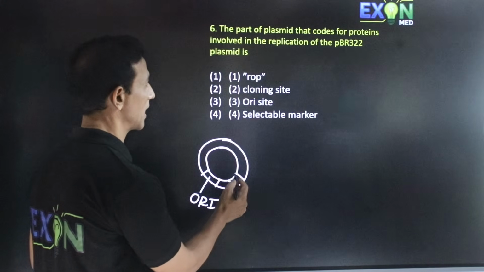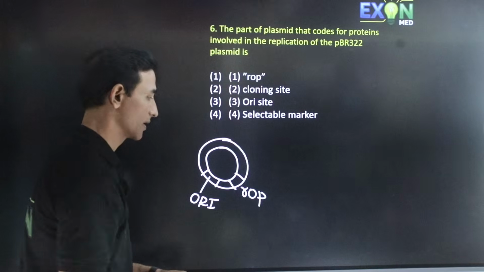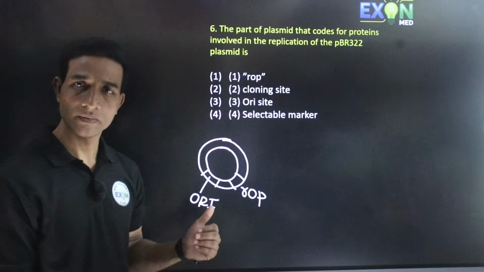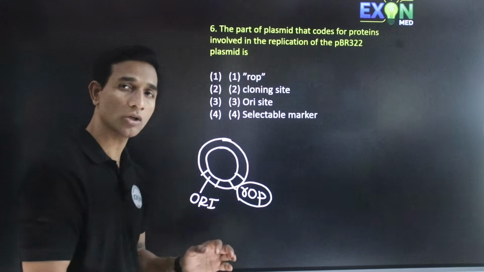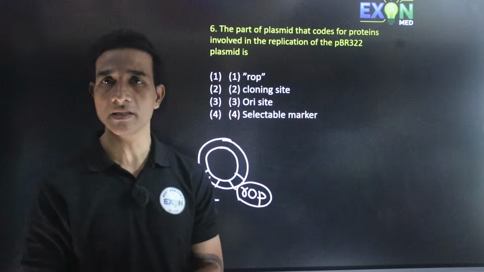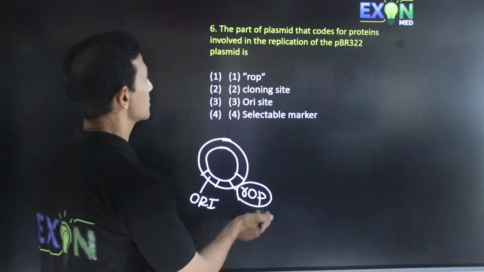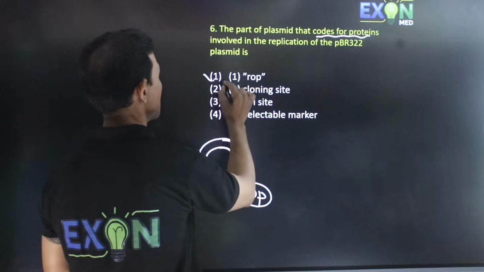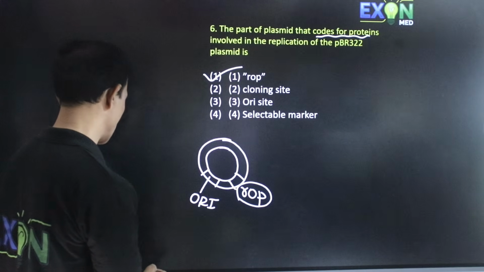The other one is called rop. Ori helps for replication of this plasmid DNA, and rop is a region on the plasmid which provides the proteins for the replication of the plasmid. So here, the one that codes for proteins is rop.